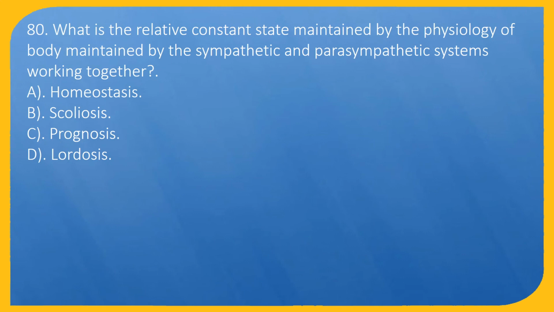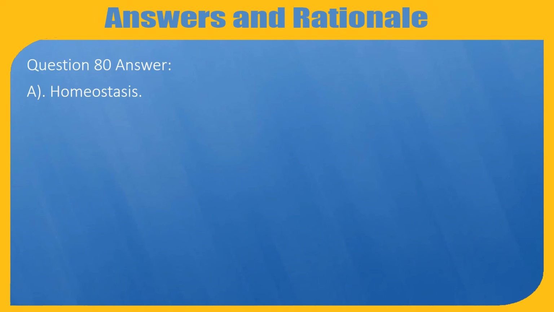Question 80. What is the relative constant state maintained by the physiology of the body, maintained by the sympathetic and parasympathetic systems working together? A. Homeostasis. B. Scoliosis. C. Prognosis. D. Lordosis. Question 80. Answer: A. Homeostasis.